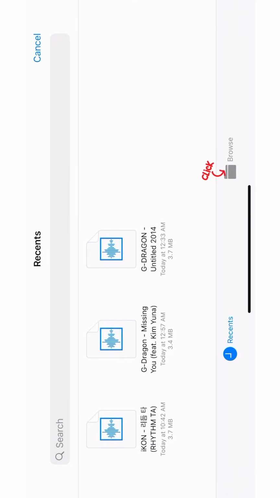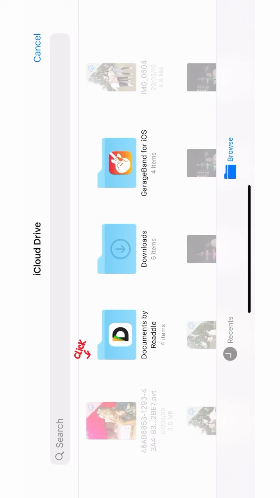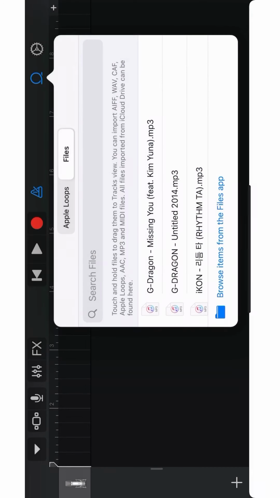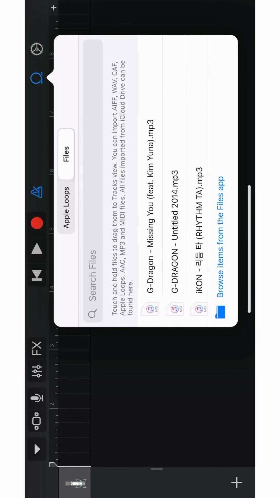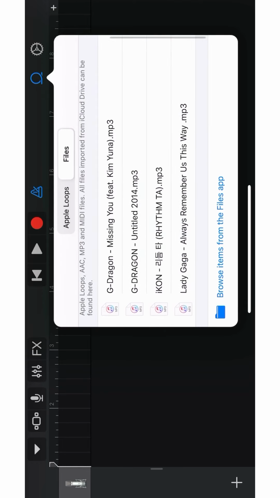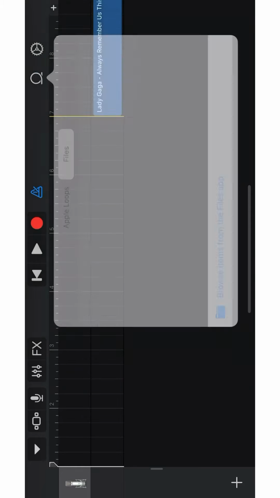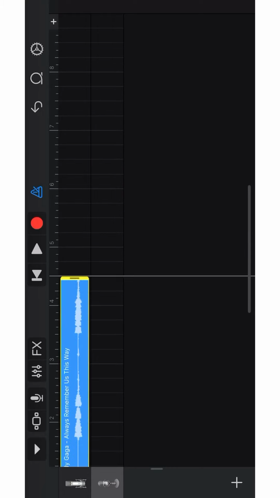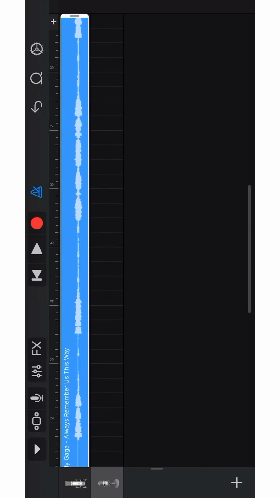After that, click browse and click Documents and select the song and scroll up and select the song and pull up the song and click the left button, My Songs.